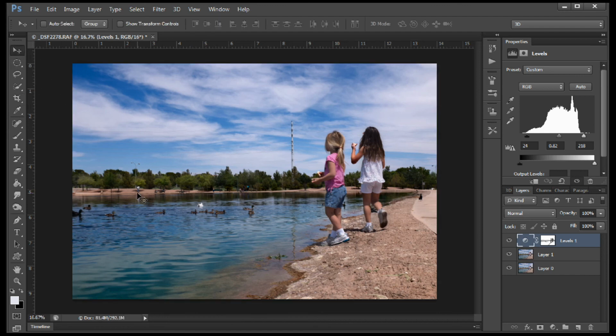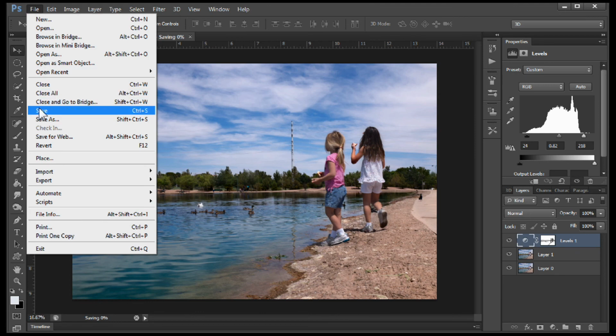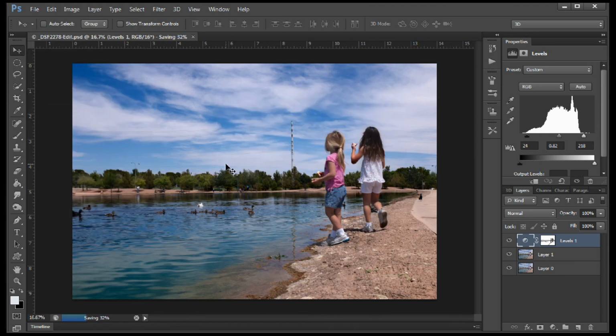Hit the S key, Control S or Command S on a Mac. We're going to save it, or you can do File, Save. Saving it down here, it's going to hand us back into Lightroom, and we'll be good to go.